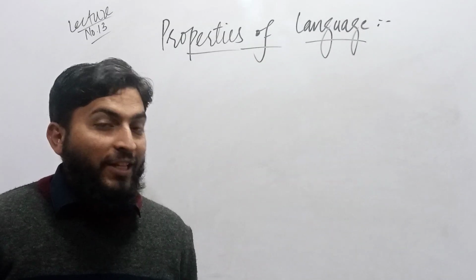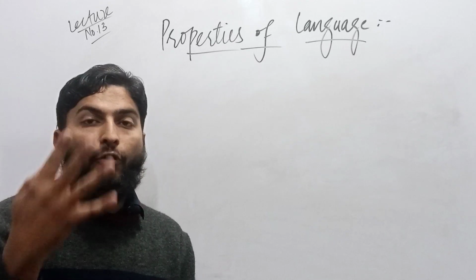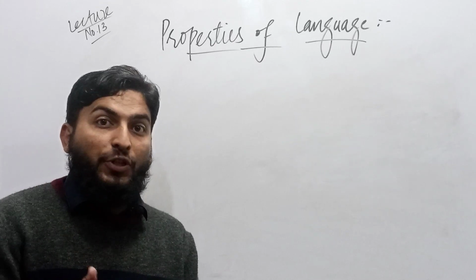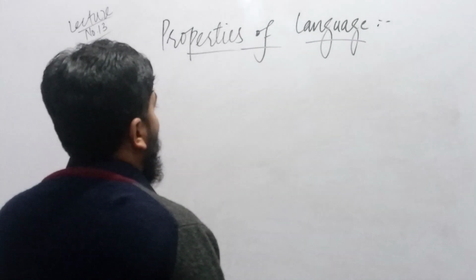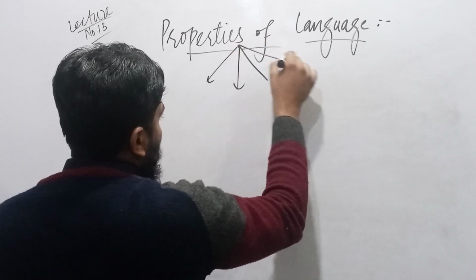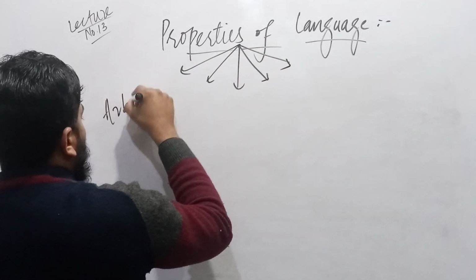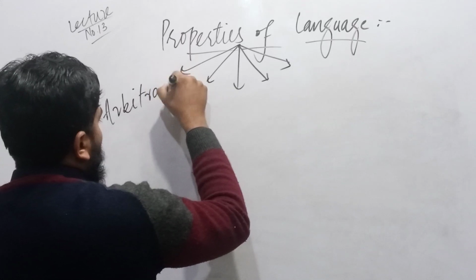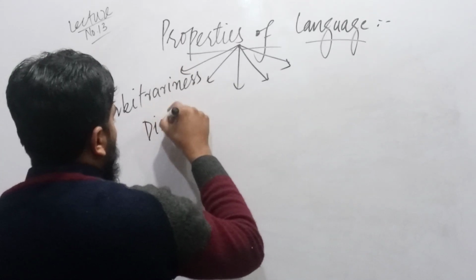That is a question. Properties of language are actually divided into 4, but let me also discuss the 5th one too. Let me say, what are the properties of language? The properties of language, they are 5 in number then. The first one is arbitrariness. The second one is discreteness.